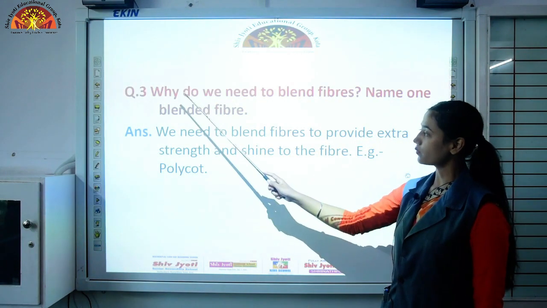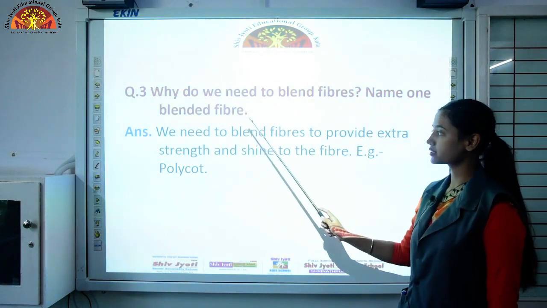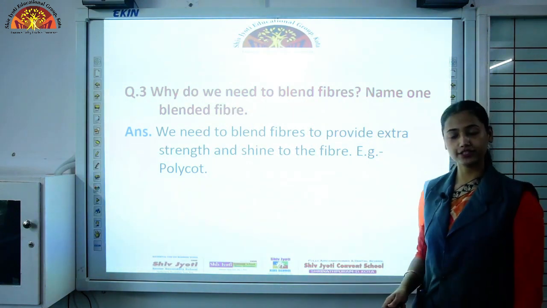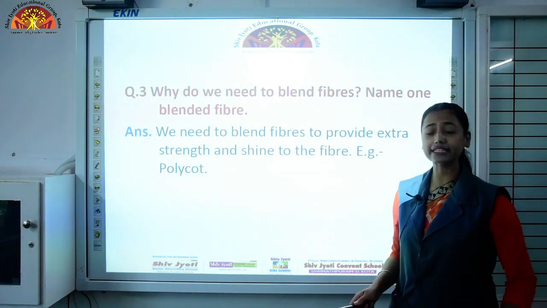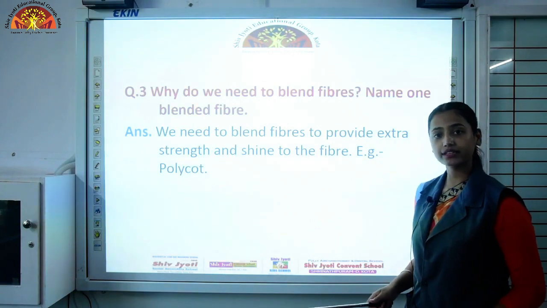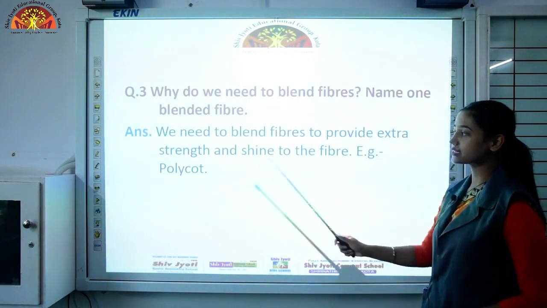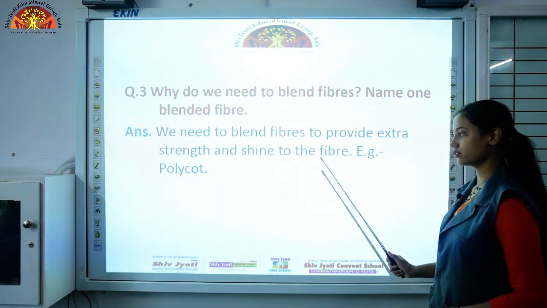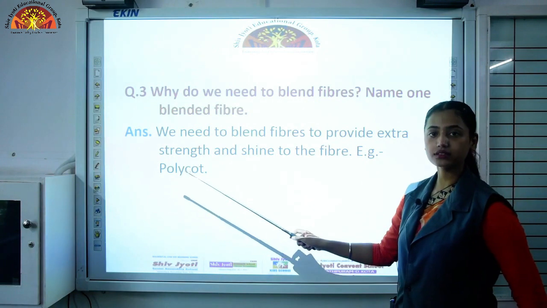Question 3. Why do we need to blend fibers? Name one blended fiber. Blended fibers are a mixture of synthetic and natural fiber. So why is there a need to blend them? Because by blending we are strengthening the fiber. So we need to blend fibers to provide extra strength and shine to the fiber. An example is polycot, a mixture of polyester and cotton.